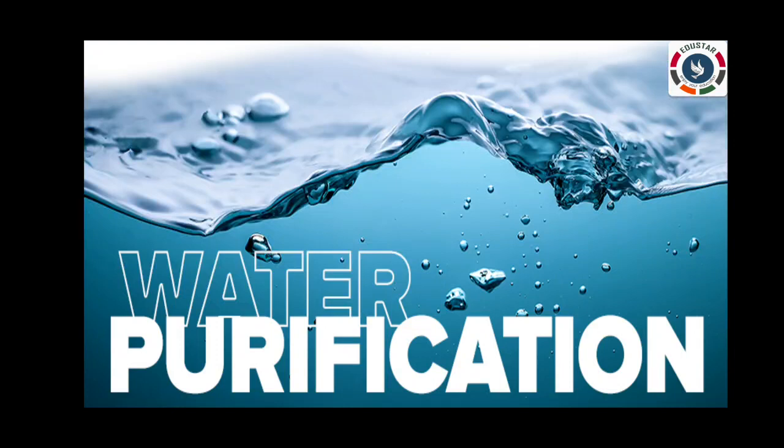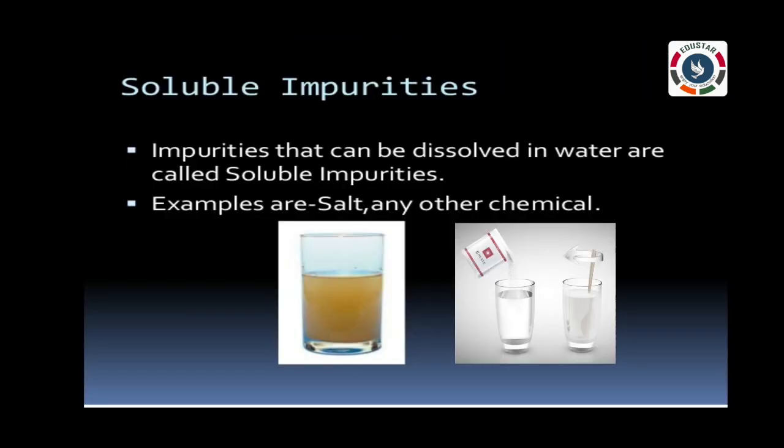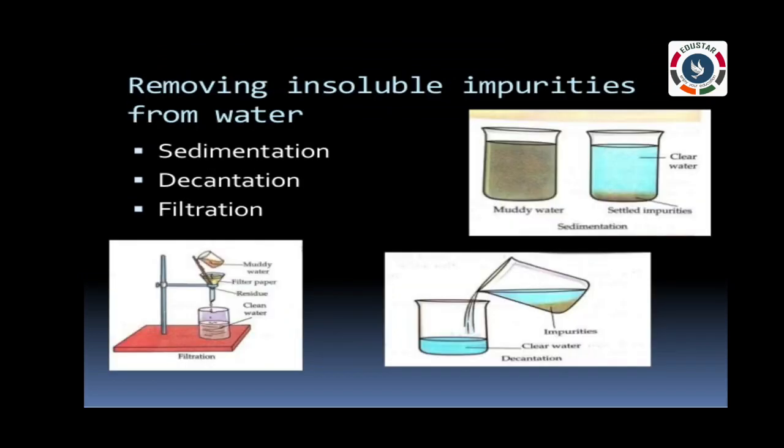Purification of water. We should drink clean water. The water in wells, rivers, and ponds contains soluble impurities, insoluble impurities, and germs, making it unfit for drinking. Soluble impurities are impurities like salt that dissolve in water and cannot be seen. Insoluble impurities are impurities that can be seen as they do not dissolve in water, for example bubbles. The impurities present in water can make us fall sick.